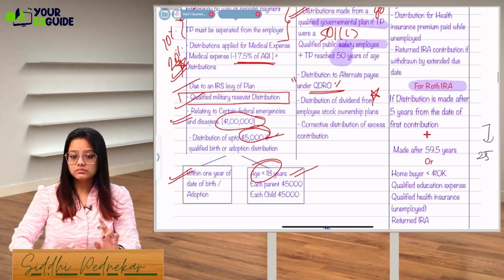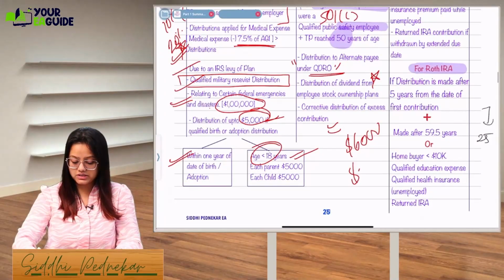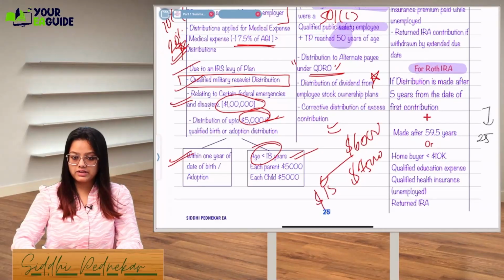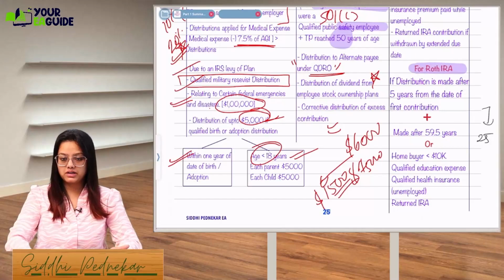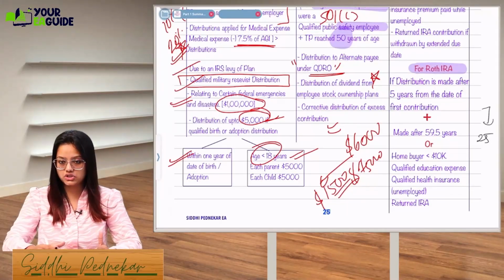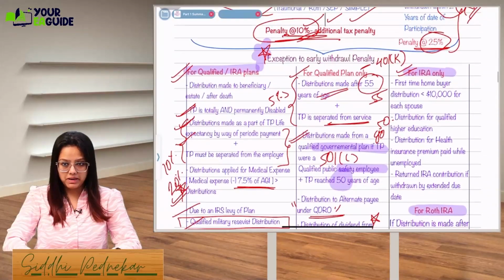Okay, corrective distribution of excess contribution, this we have already seen. Meaning my limit was 6,000 but I contributed 7,500. So corrective distribution means I am withdrawing the extra 1,500. Even though I am withdrawing it before 59.5, it is just to correct my contributions. This 1,500 will not be leviable to any 10% penalty.